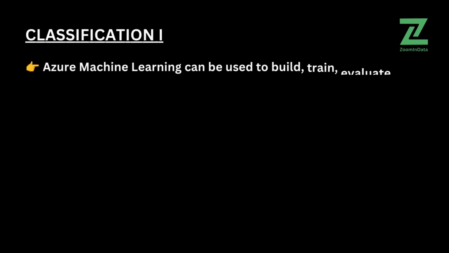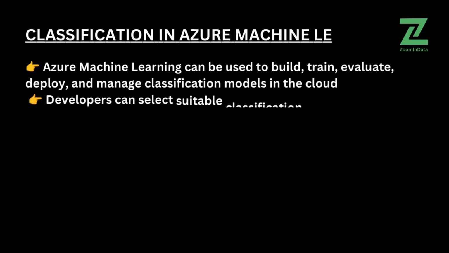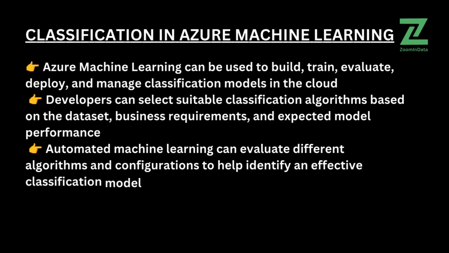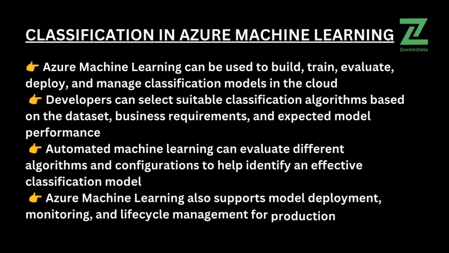Azure Machine Learning can be used to build, train, evaluate, deploy, and manage classification models in the cloud. Developers can select suitable classification algorithms based on the dataset, business requirements, and expected model performance. Automated machine learning can evaluate different algorithms and configurations to help identify an effective classification model. Azure Machine Learning also supports model deployment, monitoring, and lifecycle management for production.